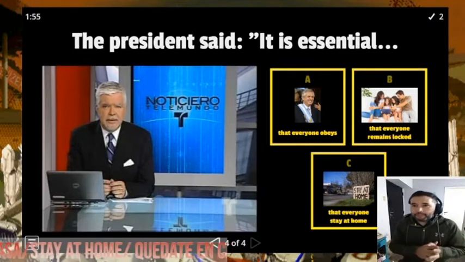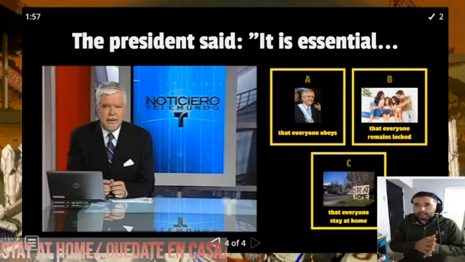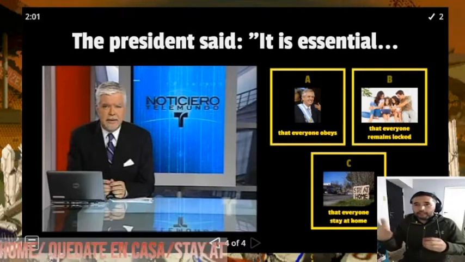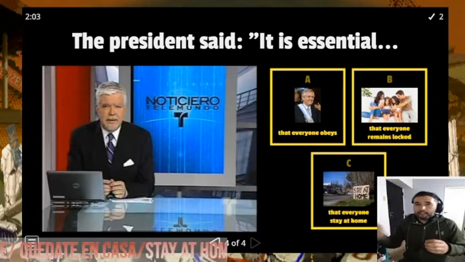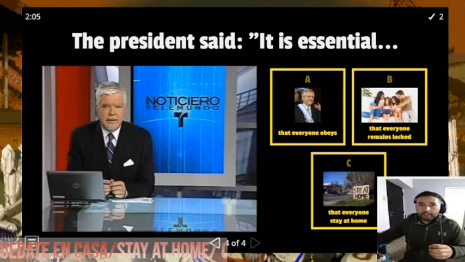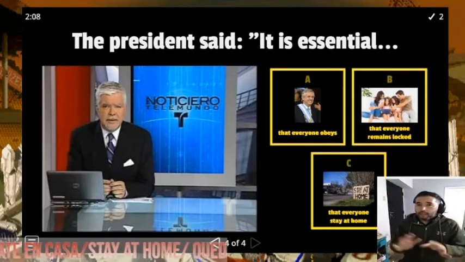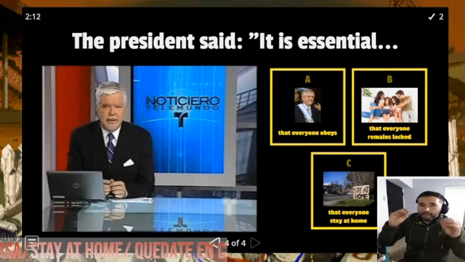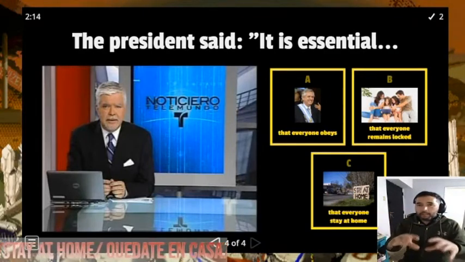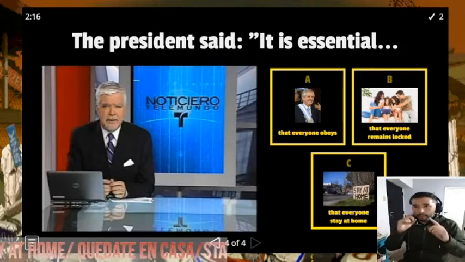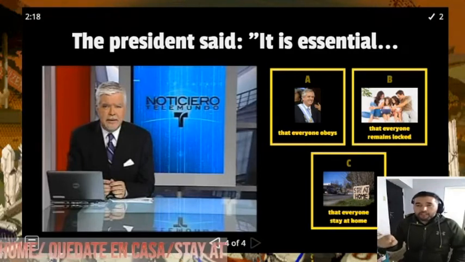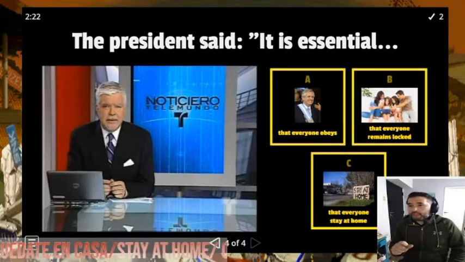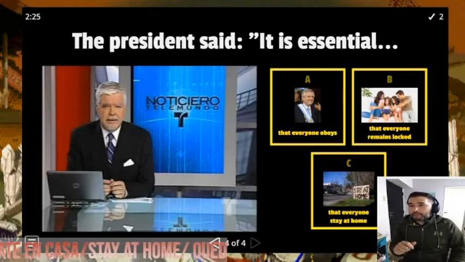Don't worry. The president said, it is essential. Well, when we have this kind of sentences that introduce that clause, for sure we have to use that clause and try to focus on the verb. In this case, pay attention. It is essential that everyone obeys. Option A. It is essential that everyone remains locked.